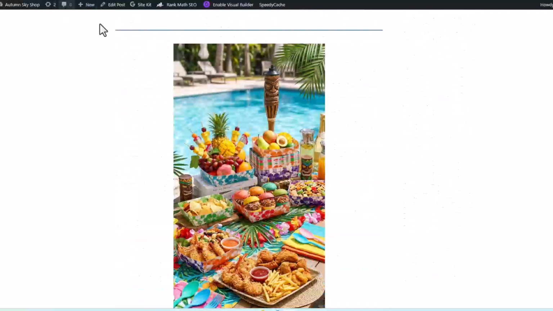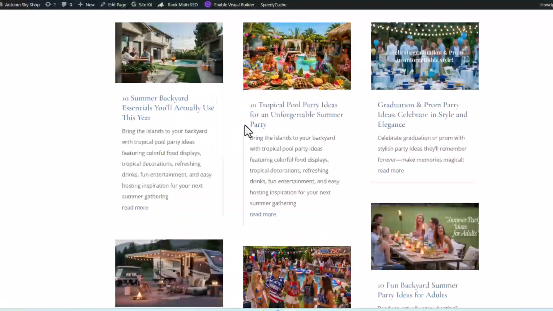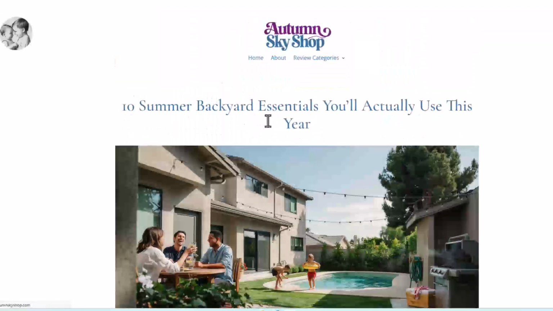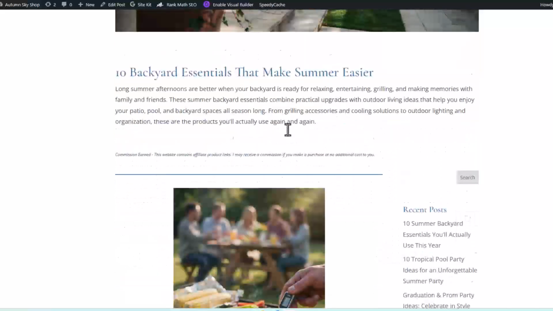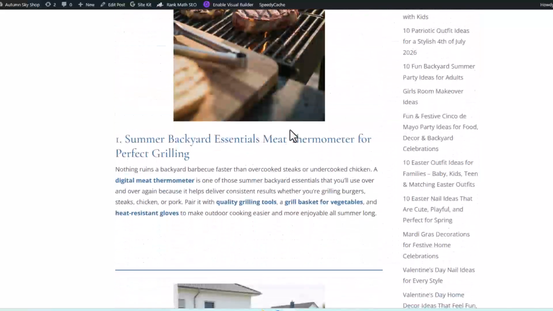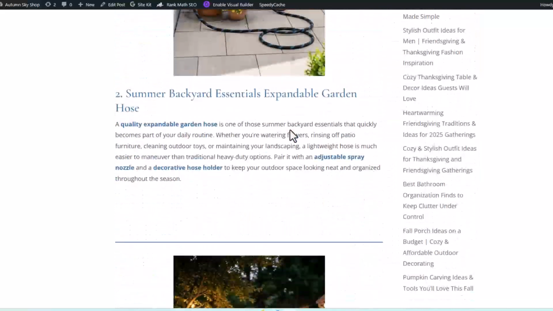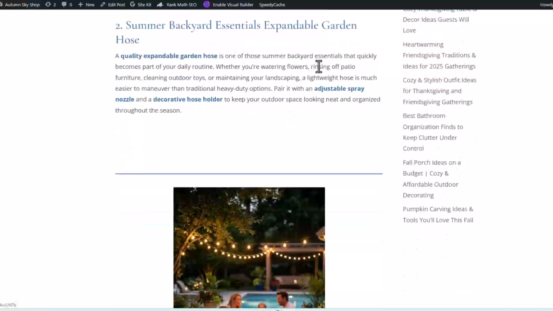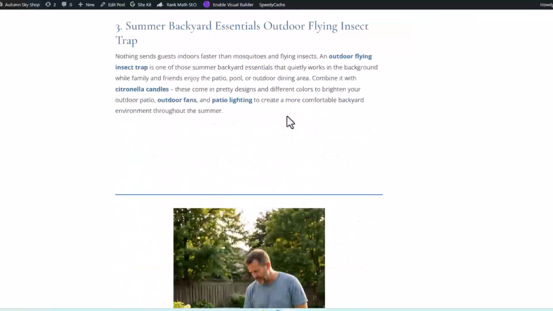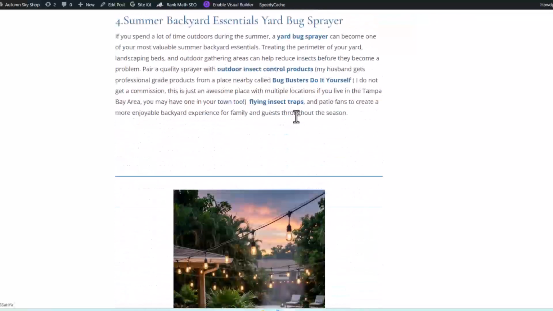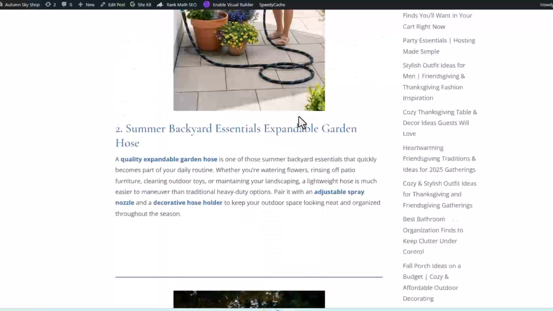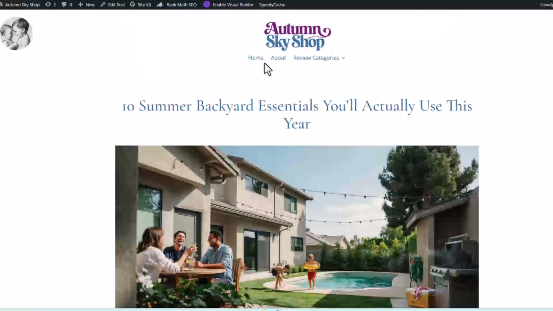And then we have to schedule them out there. And I do not have time to go to each individual place every day and try to schedule it out. It's just not happening. So here I am, looking at Autumn Sky Shop, and I probably could talk about this much more in depth, but right now, I need to get these up. So I thought I would just walk you through what I'm doing today, in regard to Metricool.